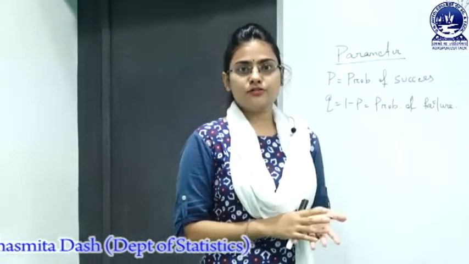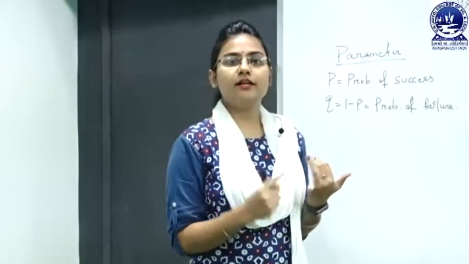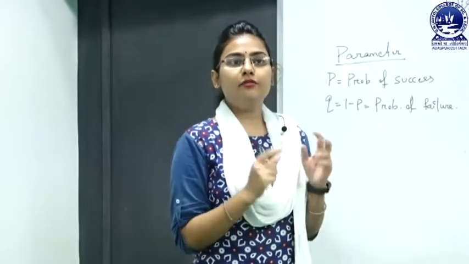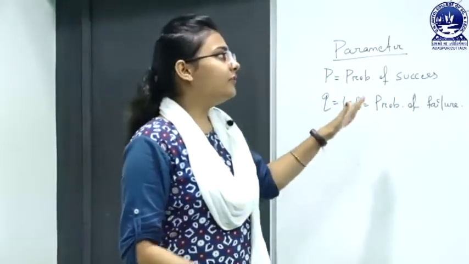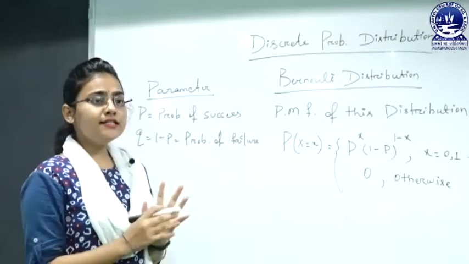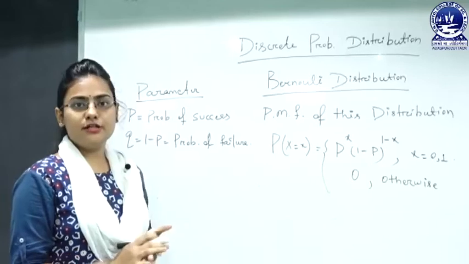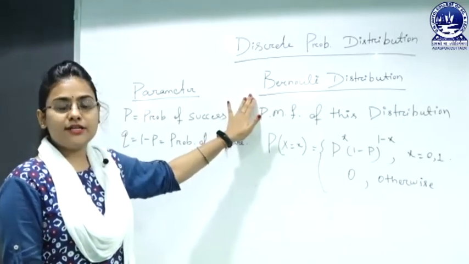In the previous class we discussed probability distributions: what a distribution is, what probability distributions are, and the types of distributions, like discrete probability distributions and continuous probability distributions. There are different types of discrete probability distributions. One of them, let's start with some of the easiest, like the Bernoulli distribution. It is quite easier to understand than it sounds.